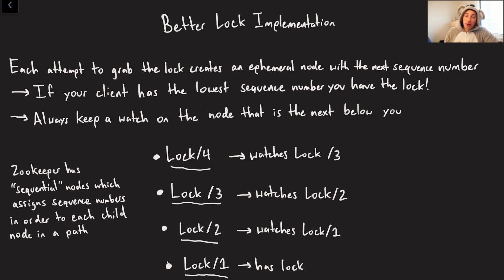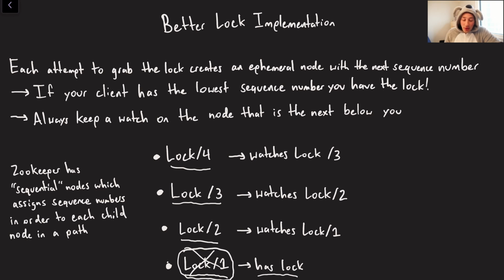So if you're a client, let's say I have lock/1. Since I am the sequential node under the lock path with the lowest sequence number, I currently am holding the lock. If I relinquish it because my ephemeral node gets deleted or I just give it up, well, that's good. That just means I release the lock.